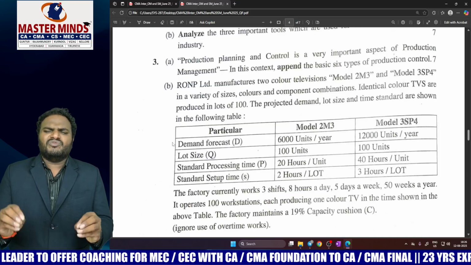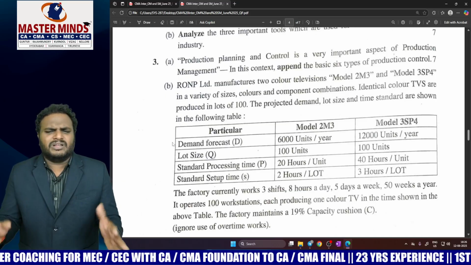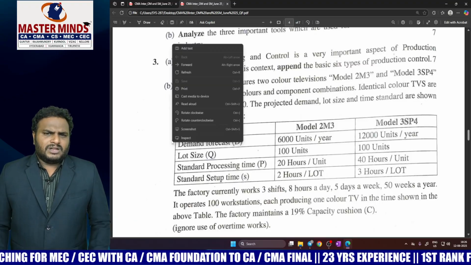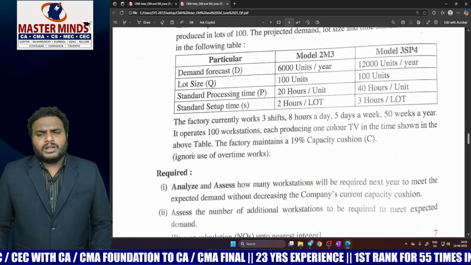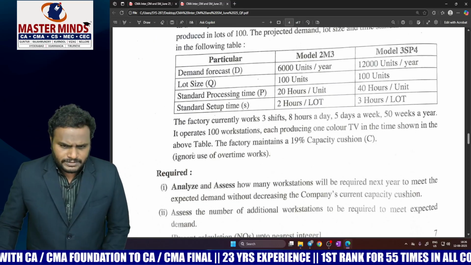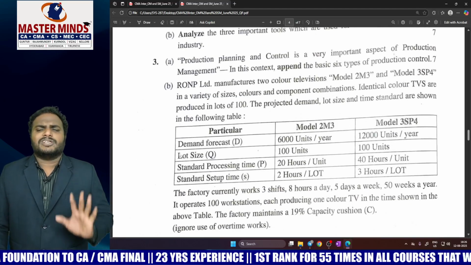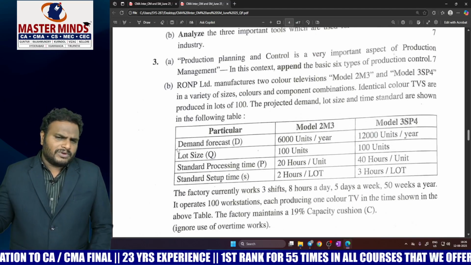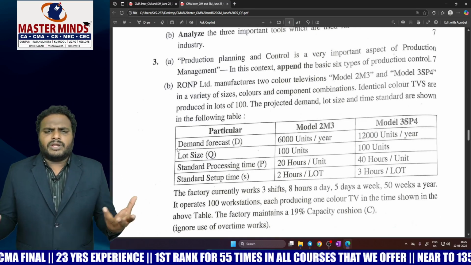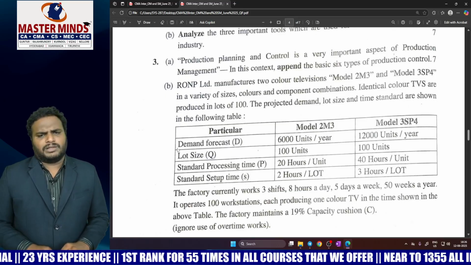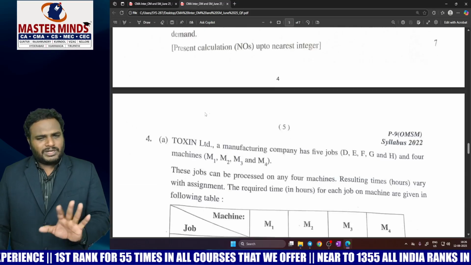This is one of the problems which you feel is a little bit tough. Why? Because these types of problems are never covered anywhere. Actually, these types of problems are in the 2012 syllabus. Even though we have two questions as a choice, the purpose of the institute is that you have to take this question as a choice. One question is from SM, one question is from OM. If you want, you can take the two questions of choice from the OM part or the SM part. Now 3B, I think you may feel a little bit tough.